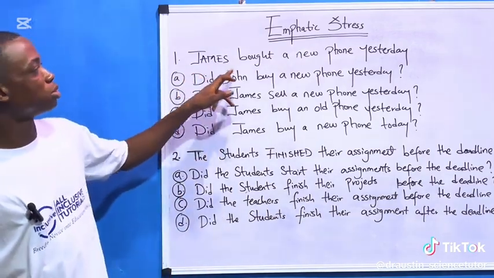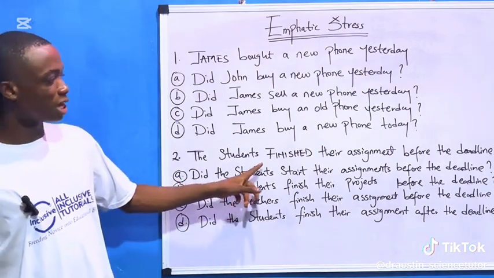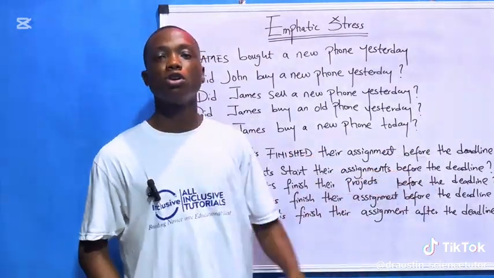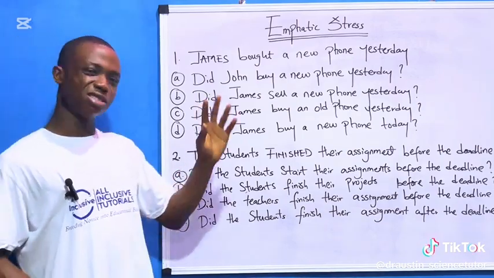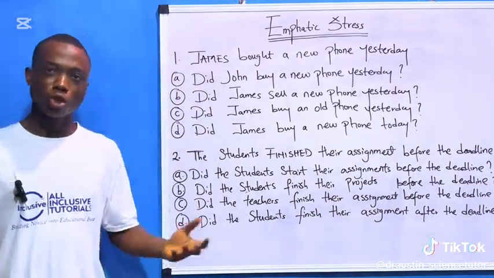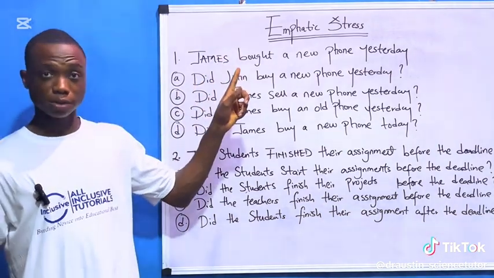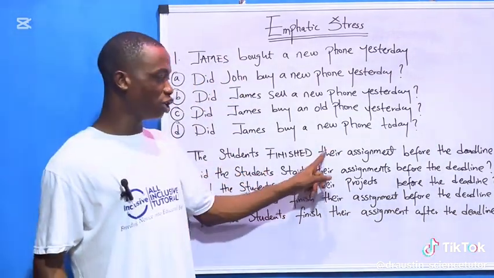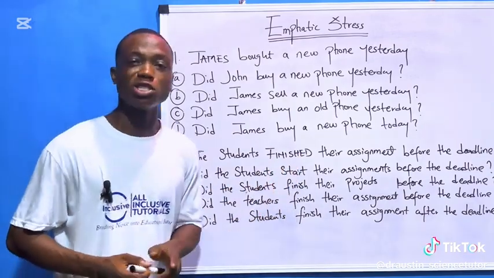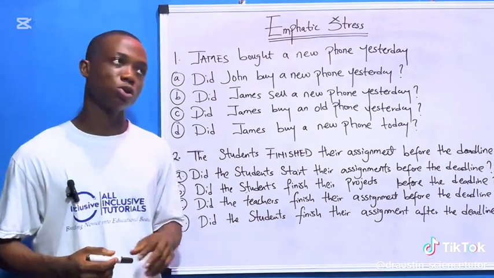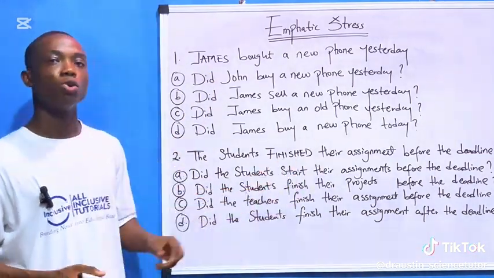It said, James bought a new phone yesterday. Question 2. The student finished their assignment before the deadline. Now, looking at question 1 and question 2, there is something common between them. What is common? You will notice that for question 1, James was written in capital letter, while for question 2, finished was written in capital letter. This is where emphasis was laid in these two questions. For question 1, emphasis was laid on James. For question 2, the emphasis was laid on finished.